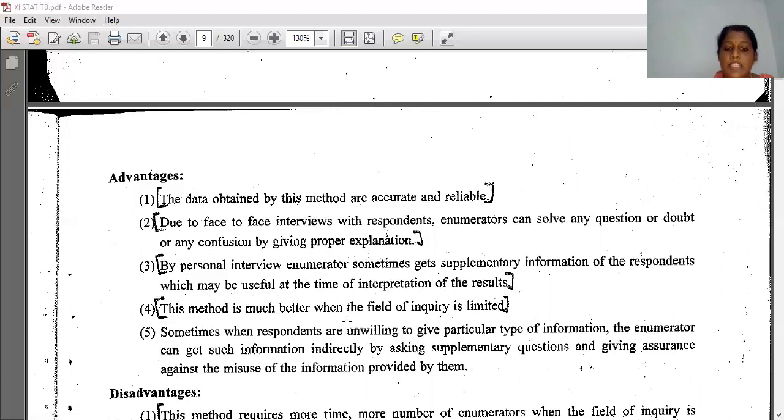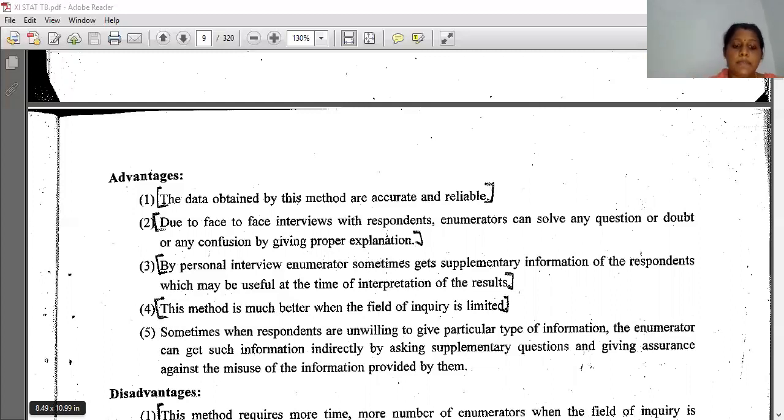This method is much better when the field of inquiry is limited. Means when the field is very vast, when the area coverage is very large, then this method is not applicable. This method will take much more time. If you have to cover more areas, it will take more time. So when the inquiry area is limited, at that time we can go for direct inquiry.